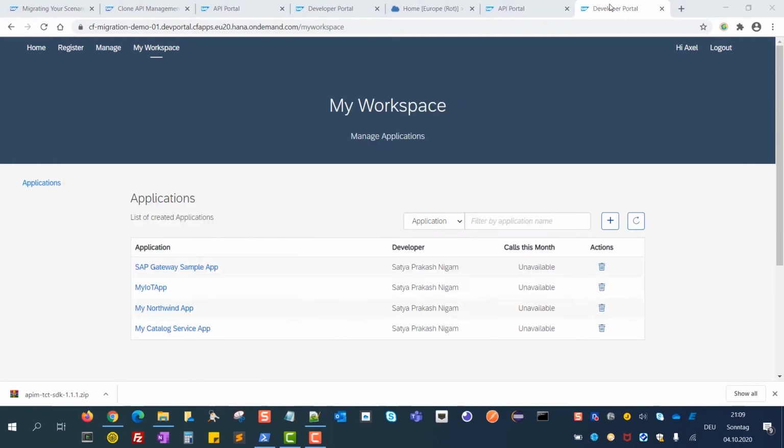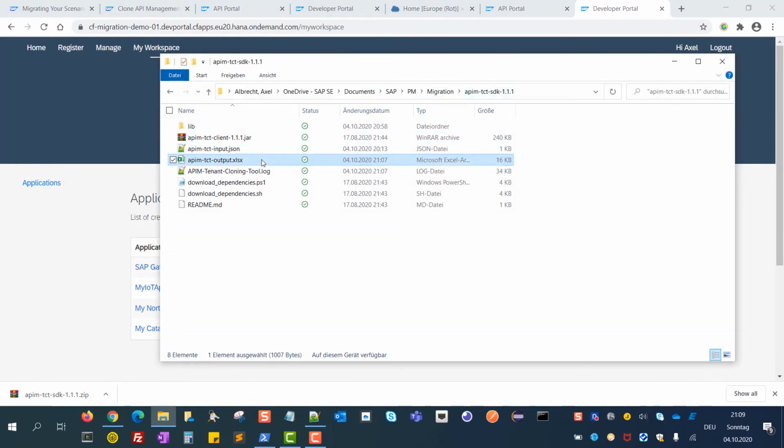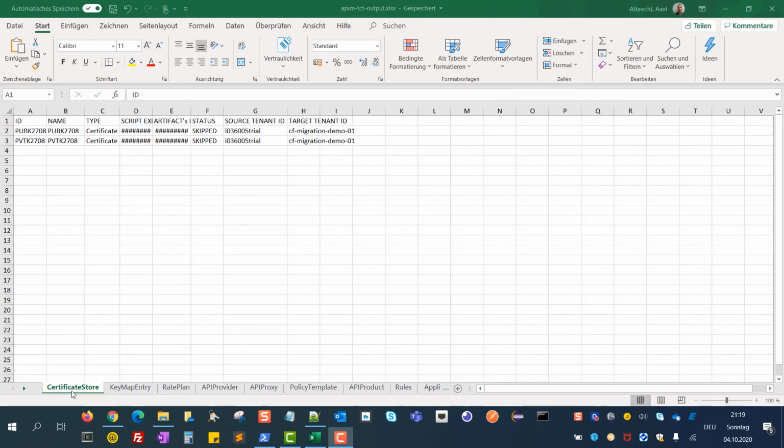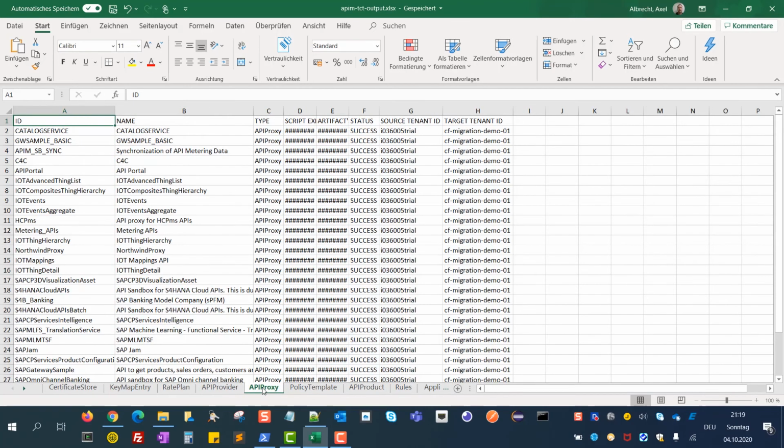As you can see then in your folder, we do have additional files. The most important one is an Excel file, which will contain for every entity group a separate tab, which gives the status of the migration of these items.